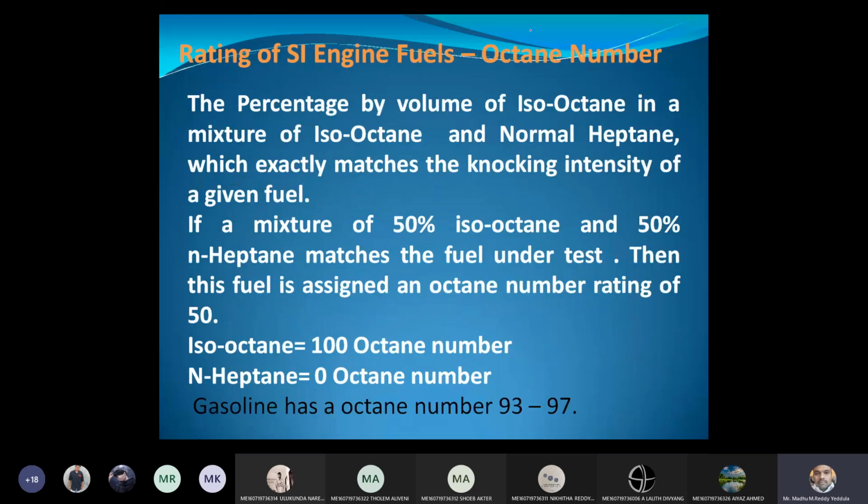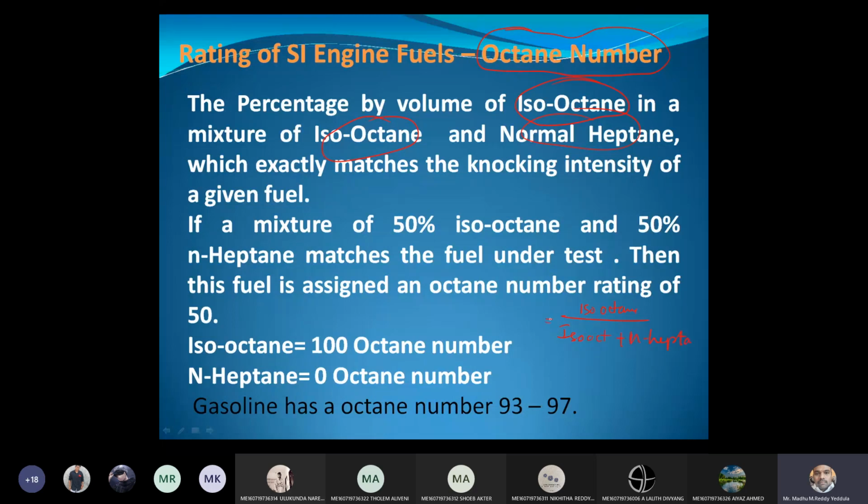Octane number is used to rate the SI engine fuels. Octane number is defined as the percentage by volume of isooctane in a mixture of isooctane and normal heptane. That means octane number is isooctane divided by isooctane plus normal heptane.